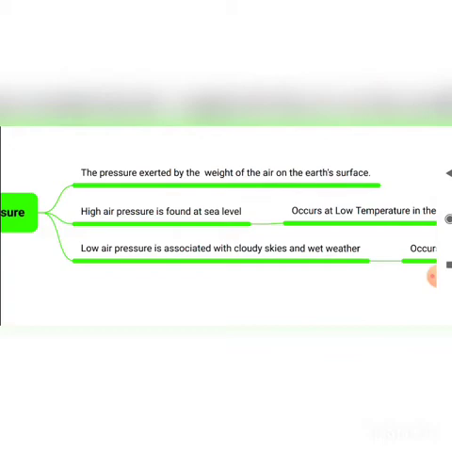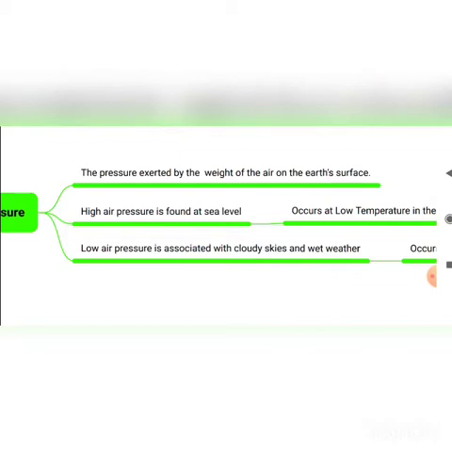The space left by the rising air will be filled by the sea breeze. So at that time there may be cloudy sky, wet weather, sometimes rainfall. But during low temperature we may get clear sky, a sunny sky. Low temperature means there will be high pressure, so the air may not go up for the formation of clouds. So here the sky will be very clear, that's what will happen.